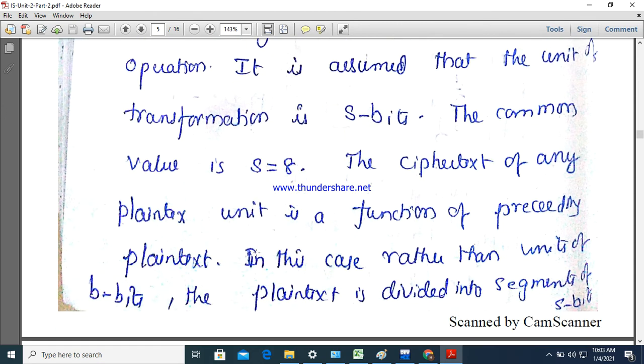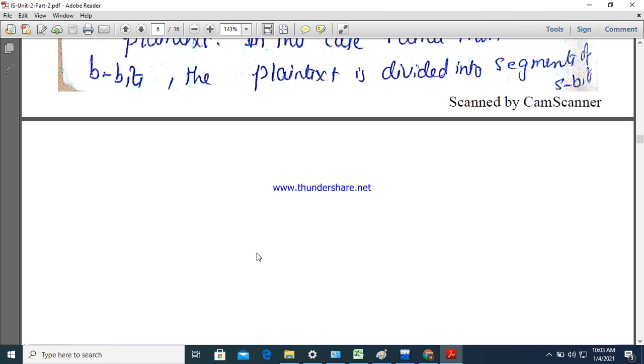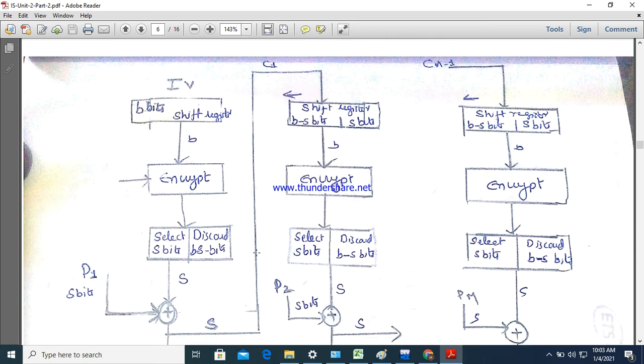Okay, so how is it done? Now you can see the diagram here, what we are doing. Just like the previous one, we are going to take one initial vector. The initial vector we are going to represent in b bits. I am not saying exactly 64 bits. Why are we representing this as b bits? We are taking only s bits out of it, not the complete b bits.